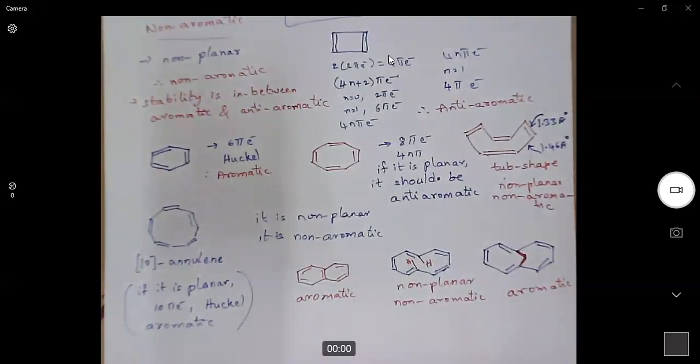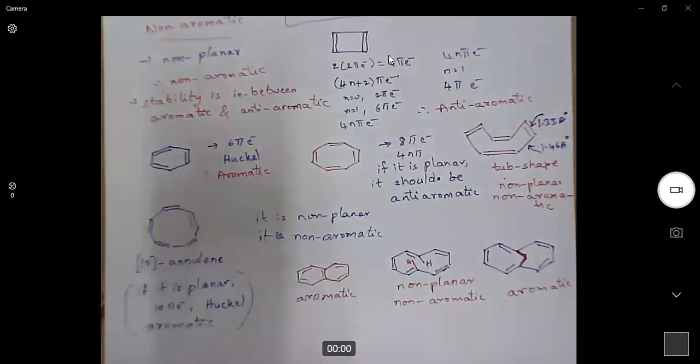Now, what is the cyclic polyene? 1, 2, 3, 4, 5. These double bonds, the double bonds on the periphery, are important. The double bonds on the periphery are cyclic, conjugated, and absolutely planar.